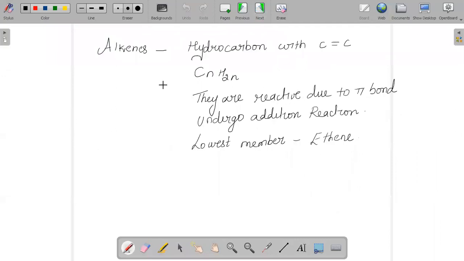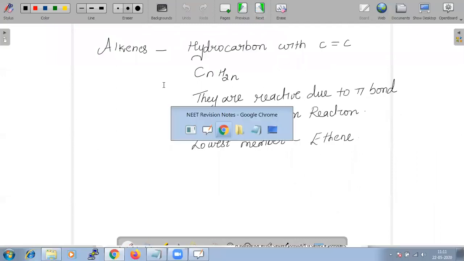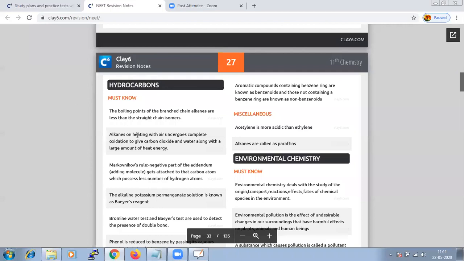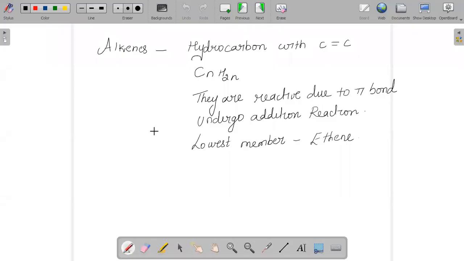And next, when we come to alkenes, we should know how we prepare alkenes, how we use them, and what the structures of alkenes are. Whenever we say alkenes, that is a hydrocarbon with a double bond, we consider it an alkene, and the formula for that is CnH2n.